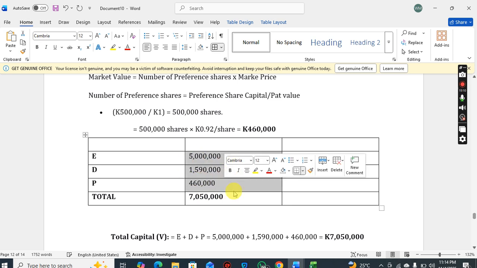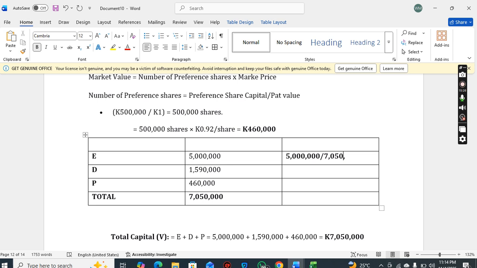So out of this 7,050,000, what percentage is equity? 5 million divided by 7,050,000.